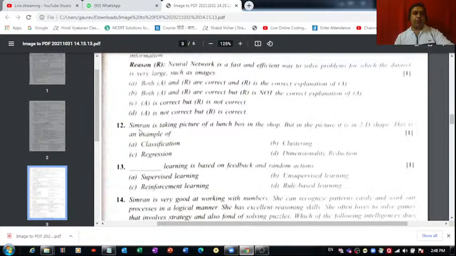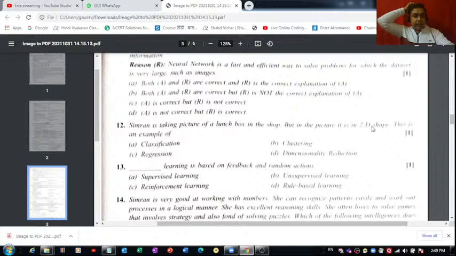Question number 12 is Simran is taking pictures of a lunchbox in a shop. But in the picture, it is in 2D shape. Absolutely right. When you click a picture, the object which is in 3D environment, which you are visualizing, there's some dimensionality reduction which takes place, and the object which comes in the photo that you click is in 2D.